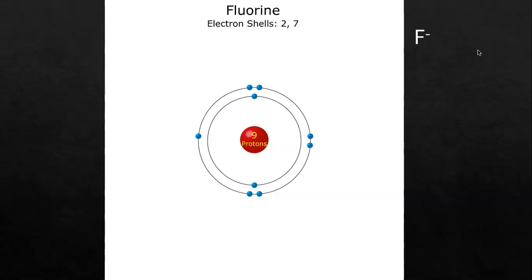A negatively charged ion is known as an anion. So that's A-N-I-O-N, anion. I don't really have a trick for you on that one, but if you remember that cation is positive because cats are positive, then you just have to remember that anions are negative. So ions are the charged molecules, cations are positive, anions are negative.